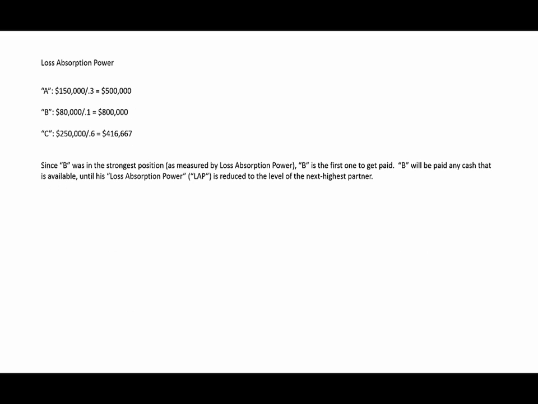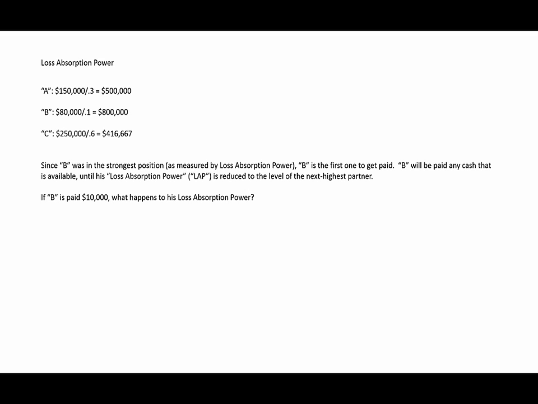Now, since B was in the strongest position, as measured by the loss absorption power, B was the first one to get paid. Again, in our example, B got that first $20,000. So B is going to be paid any cash that is available until his loss absorption power is reduced to the level of the next highest partner. And again, that was partner A.